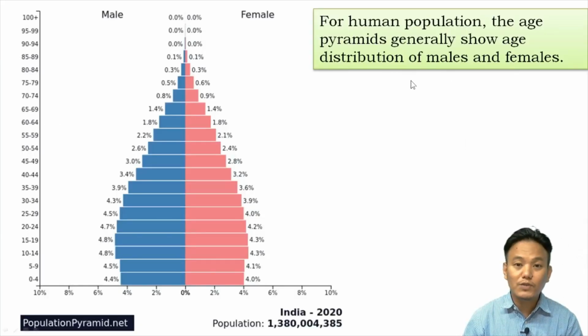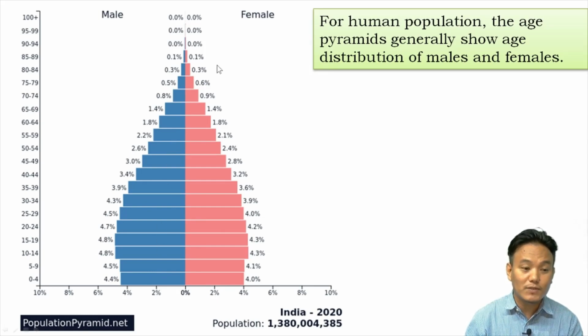One more important thing to remember is, for human population, the age pyramids generally show age distribution of males and females. So here we have the example of the age pyramid of India for the year 2020. You can clearly see that the males of different age groups are represented by blue bars, and the females of different age groups are represented by red bars. So this is the age pyramid of India, and for human population, age pyramids generally show age distribution of males and females.